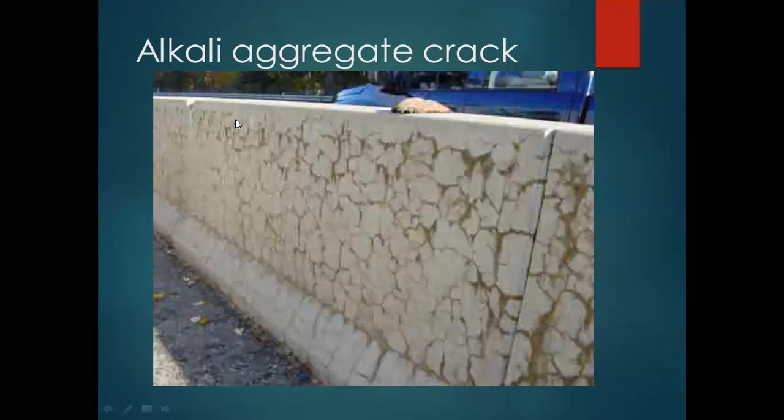Alkali aggregate reaction is nothing but alkalis from cement and silicate from the aggregate. They both react with each other. When the alkalis from cement and the silicate from the aggregates combine, a reaction happens, and because of this reaction such types of cracks occur on the top of the wall, and you can see such cracks on the top of the concrete wall. And second, if that reaction goes on increasing, the crack width also goes on increasing.